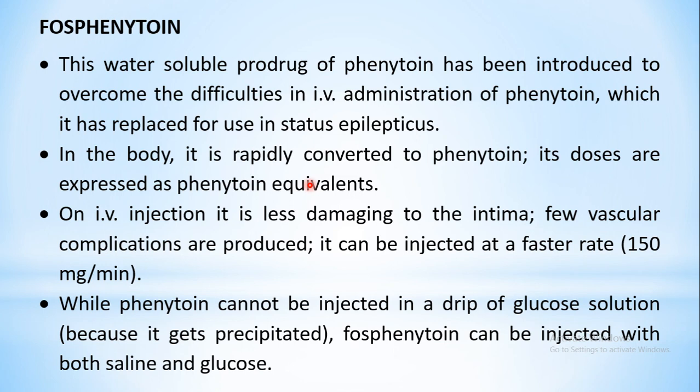One more advantage is that fosphenytoin can also be injected in the IV line, that is in case of saline infusion or glucose infusion. Phenytoin cannot be injected in a drip of glucose because it gets precipitated. So that problem is also overcome with the use of fosphenytoin. These are a few of the advantages why this prodrug was generated. The rest of the properties remain the same, because the basic action is because of the active metabolite, phenytoin, which is generated. So this finishes the hydantoin class.